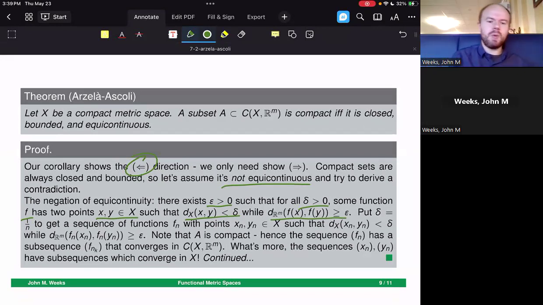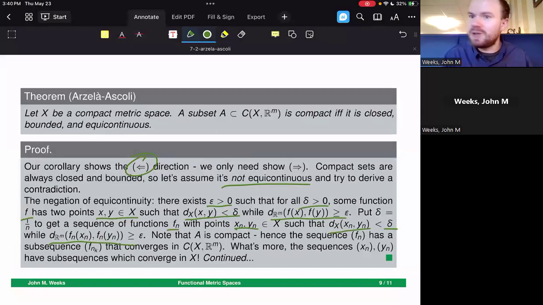So let's start with delta equal to 1 over n. And let's get a sequence of functions f sub n with points x sub n and y sub n, such that the distance between them is less than delta, whereas the distance between the y values, f sub n of x sub n and f sub n of y sub n, is greater than or equal to epsilon. Notice that that function might change as my points change as well. If I'm changing my delta, I may get a new function. So that's why I have to put a subscript with my functions as well as with my points.